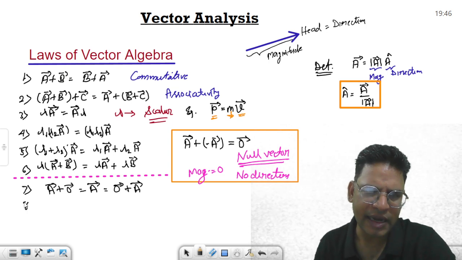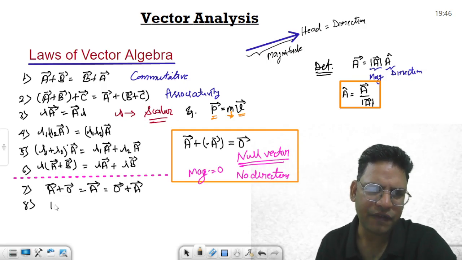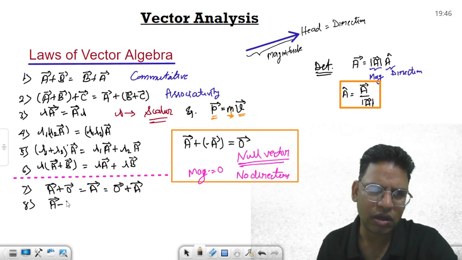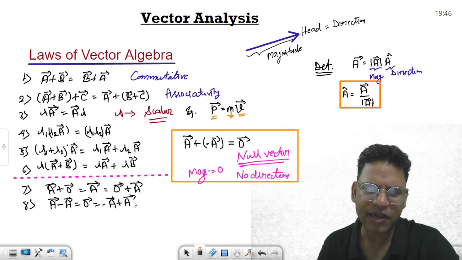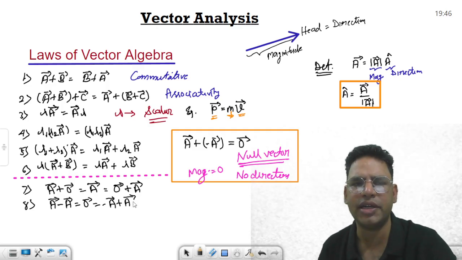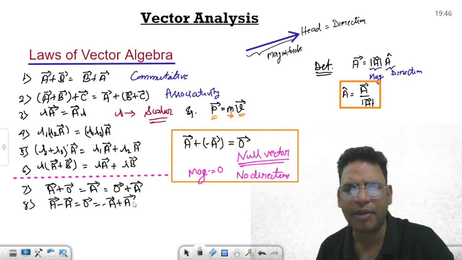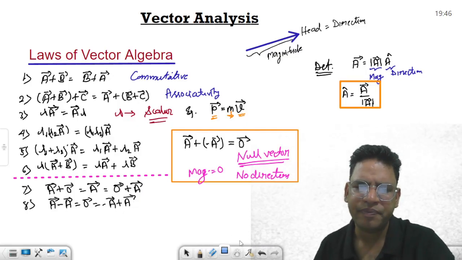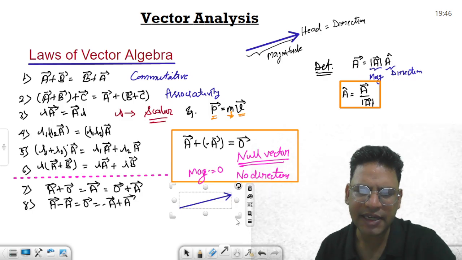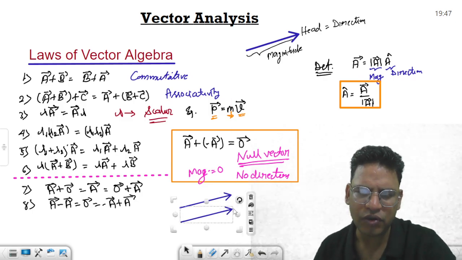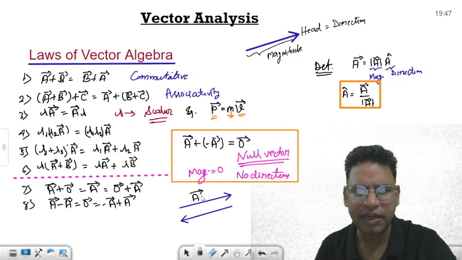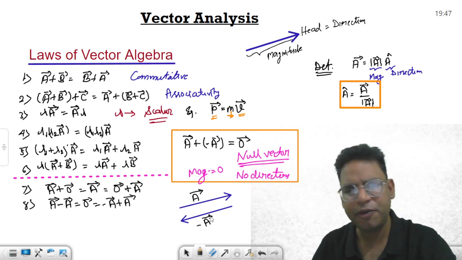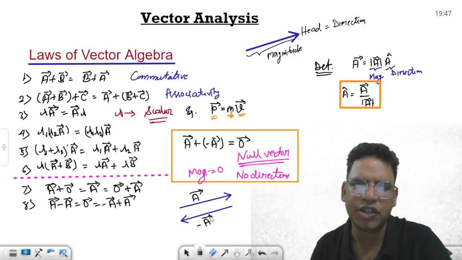Suppose I write minus a vector plus a: the inverse element gives you the identity element. This is the basic thing about vector addition. You must remember, if this is vector a, and I rotate it 180 degrees, this is minus a vector. Simple as that. If this is vector a, this is going to be minus a, and if you add them, what do you get? You get the 0 vector.